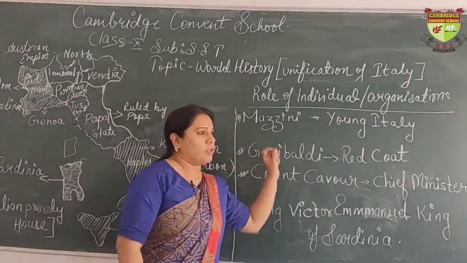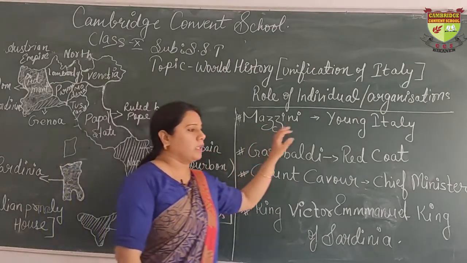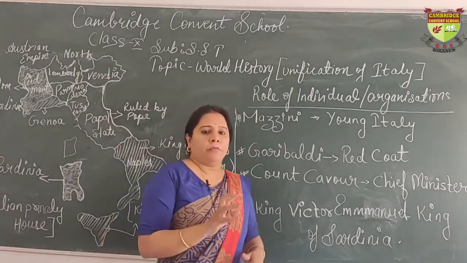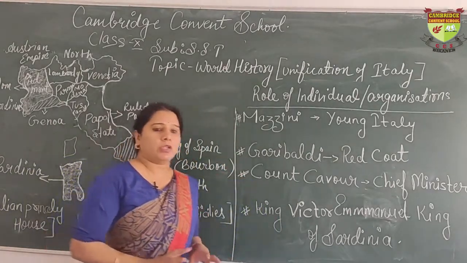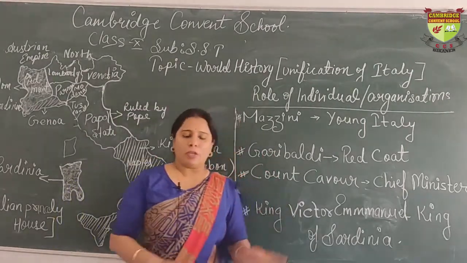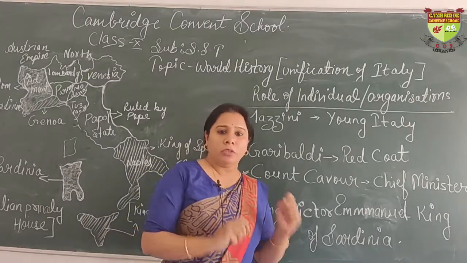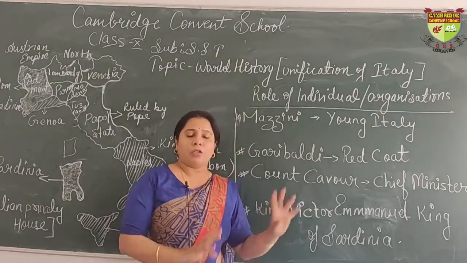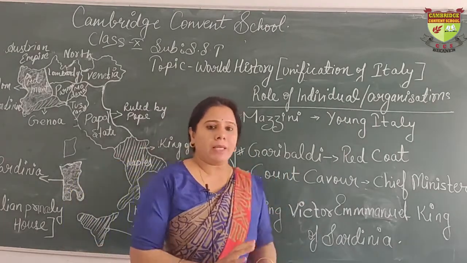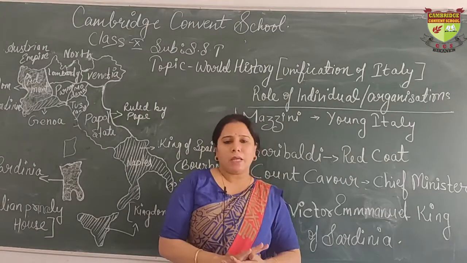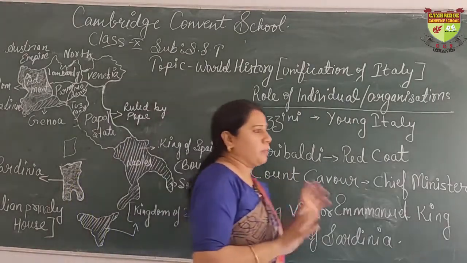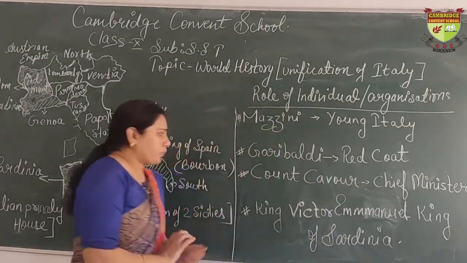Mazzini was the founder of the organization Young Italy. He was the first person who started work for the unification of Italy. He made an organization, Young Italy, which soon became very famous, and it worked against the monarchy government or the foreign government who were there at the time in Italy, and fought against them, started a revolution movement against them, but he was not that successful. Finally his movement was suppressed and he had to run away.